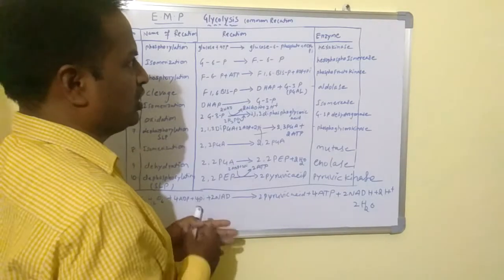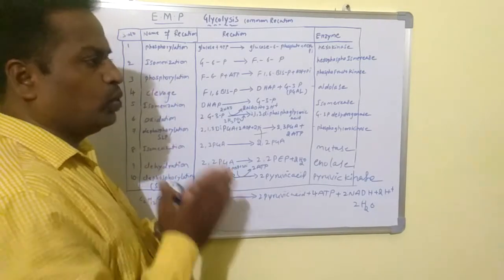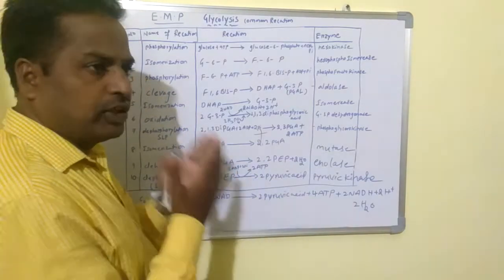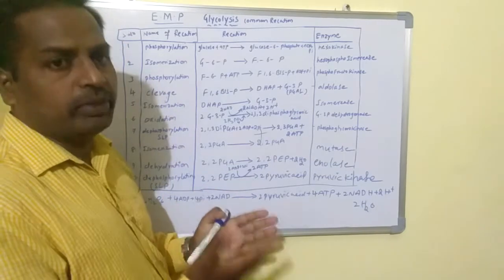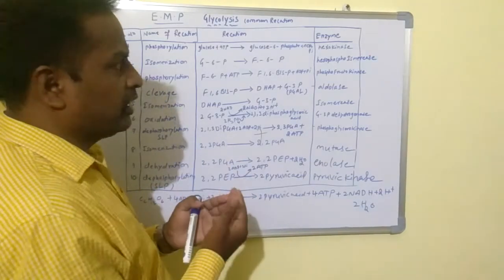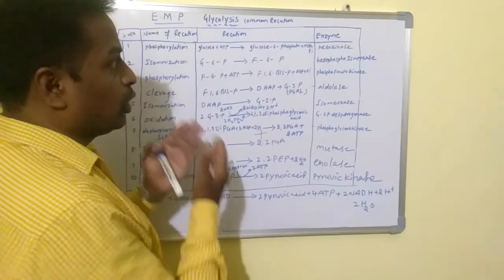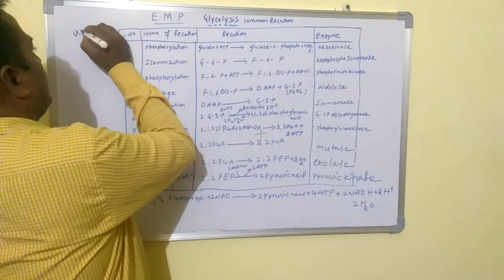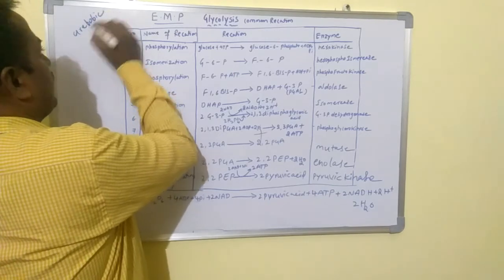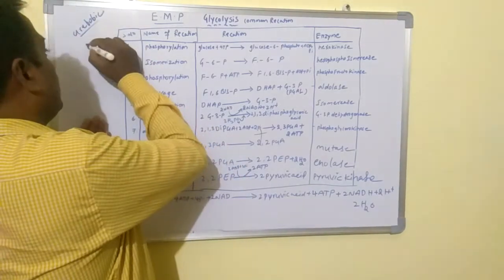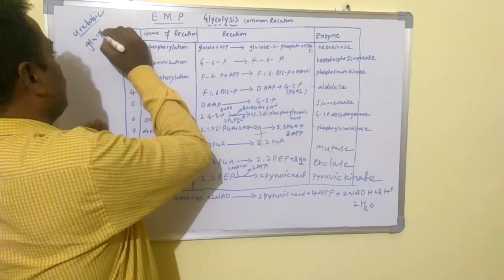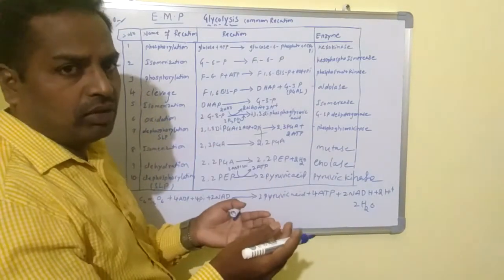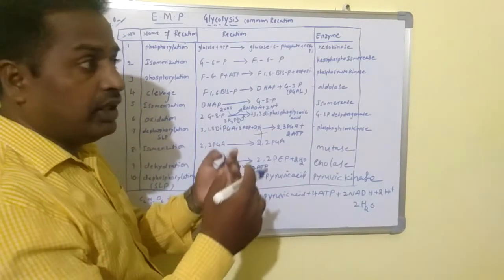In the process of respiration, two types of respiration are reported in living organisms. One is aerobic respiration, the second is anaerobic respiration. In aerobic respiration, in the presence of O2, the glucose molecule breaks down into simple molecules like carbon dioxide, water, and high energy.